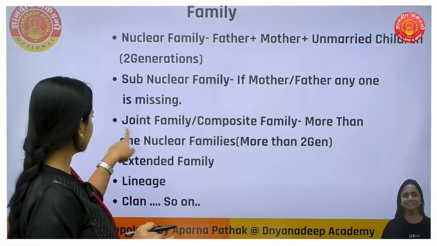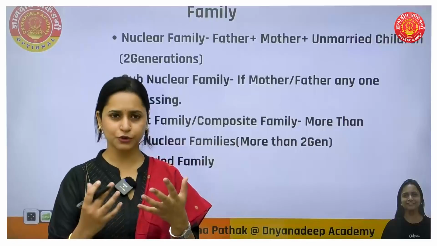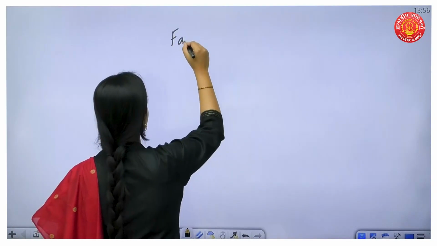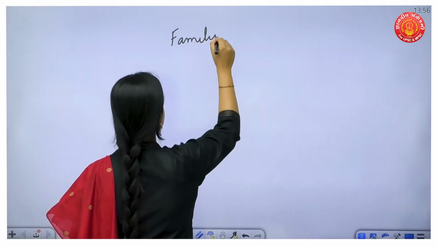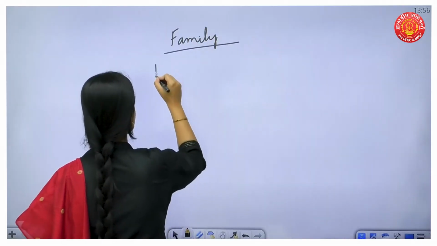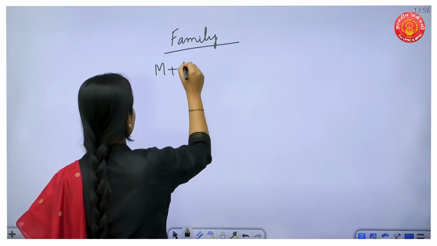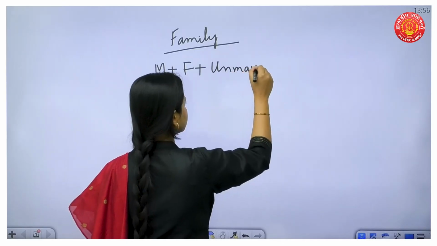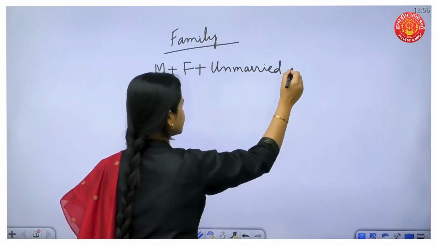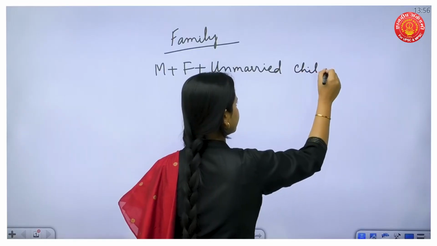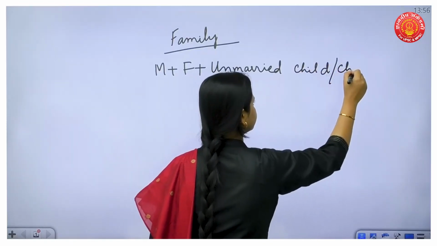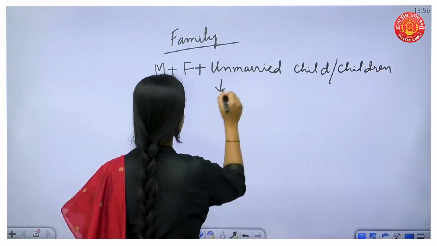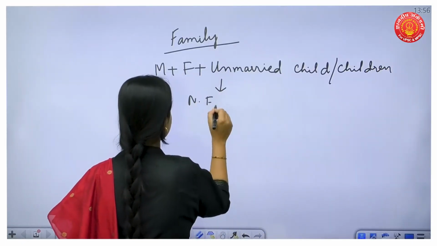Okay, next is joint family. So how will it form? We are starting with a family: mother plus father plus unmarried child or children, whatever. This is a nuclear family.